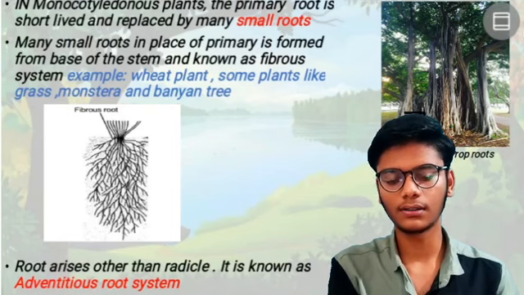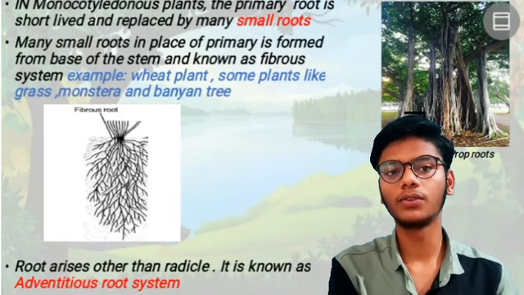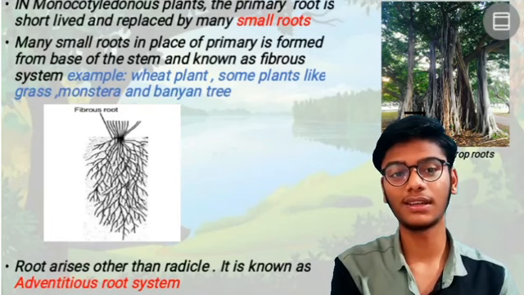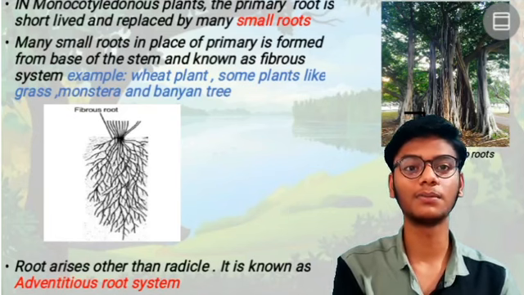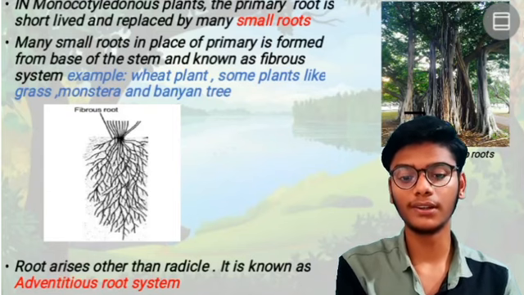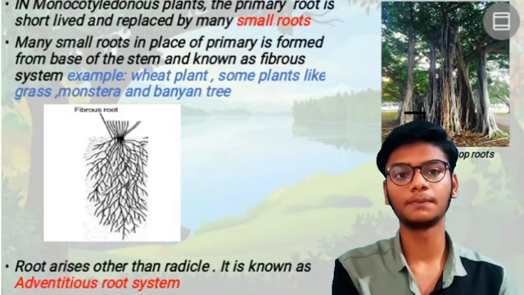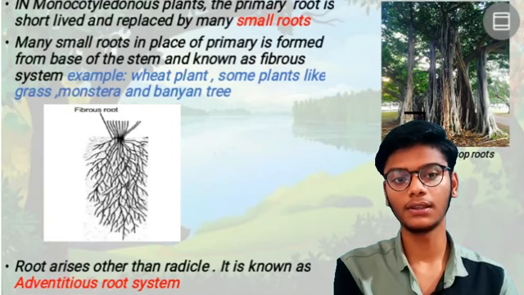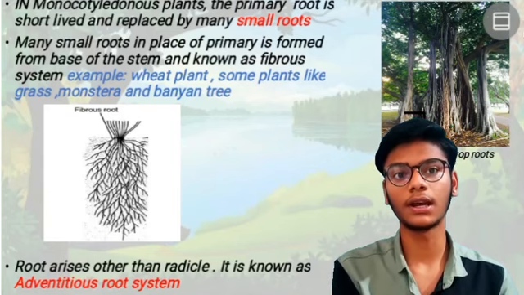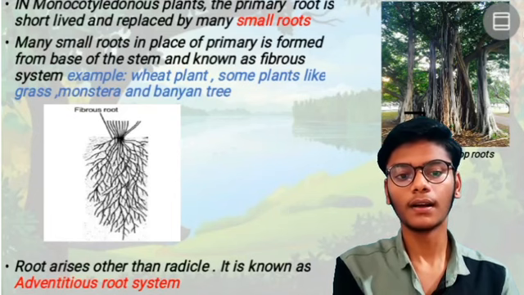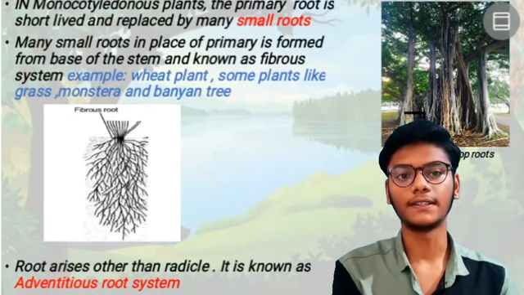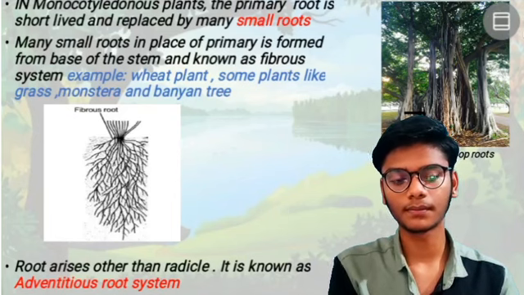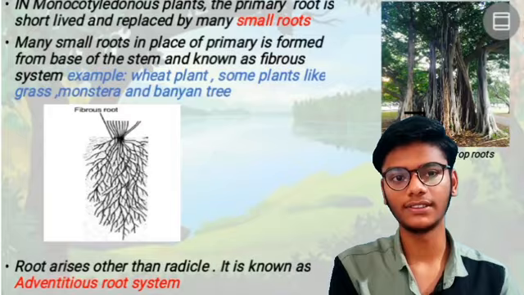And other than the radicle, roots can grow from other parts, like the leaf. Some roots grow from the leaves and stems of the plants, other than the root radicle. That's the adventitious root system. Here we have studied 3 root systems: taproot system, fibrous root system, and adventitious root system. You have to remember these 3 root systems, and this prop root we will see later.